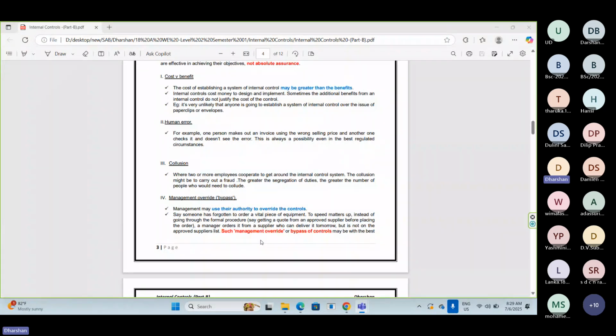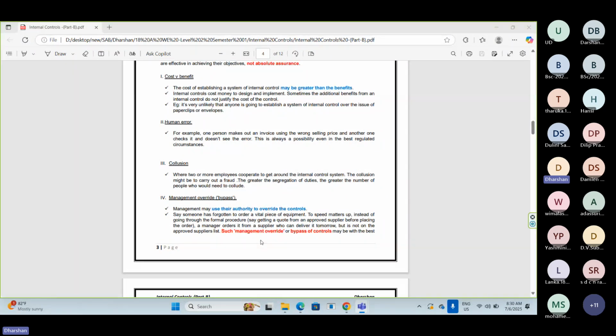10 processes are there. Out of that 10 processes, two processes we have identified are envelope consumption and stationery consumption. Those are small processes. For those small processes, that company has not implemented any controls. Why?